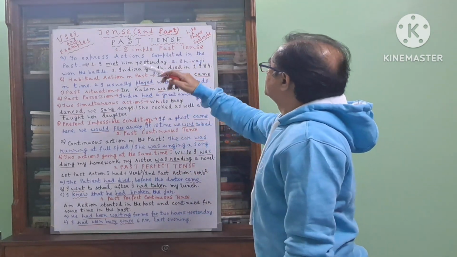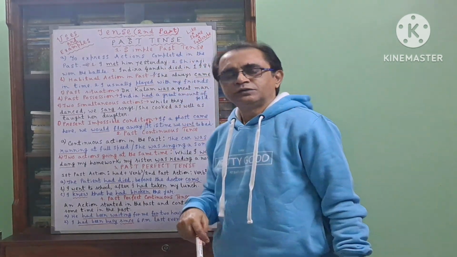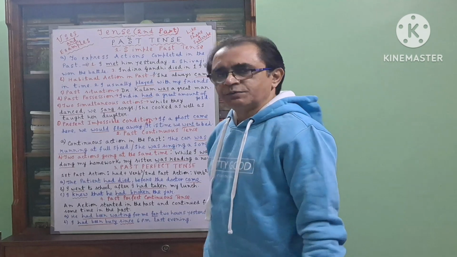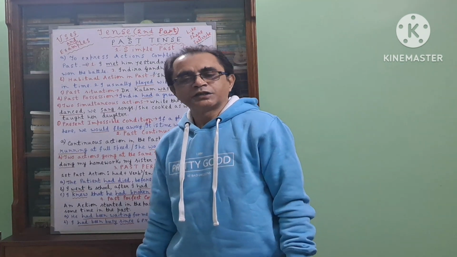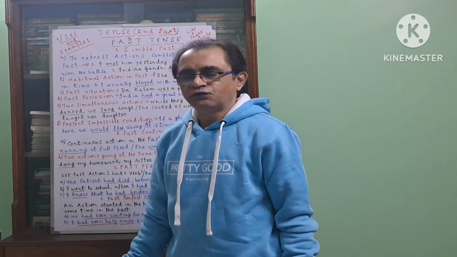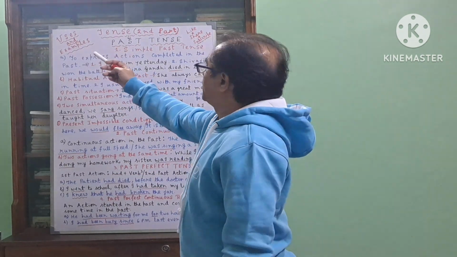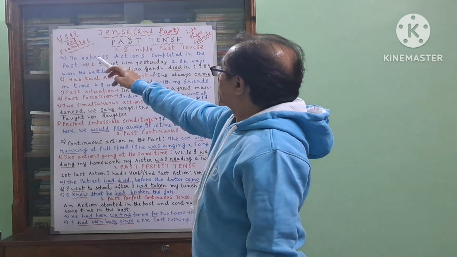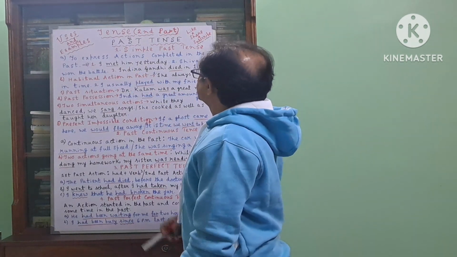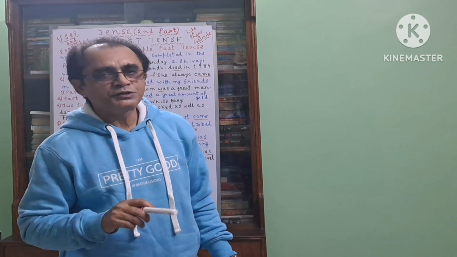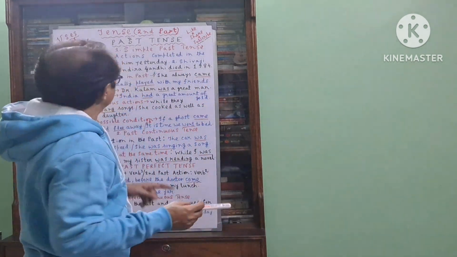Now please look at the board. Today, tense second part. We shall deal with past tense. The first one is simple past tense. Another name of simple past tense is past indefinite tense. And look at the uses along with the examples also. Number one, to express actions completed in the past. An action that is completed in the past, we express it in simple past tense.